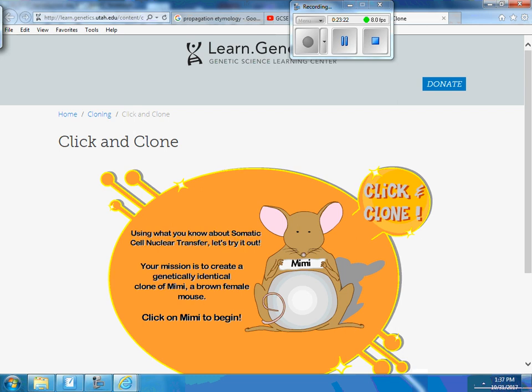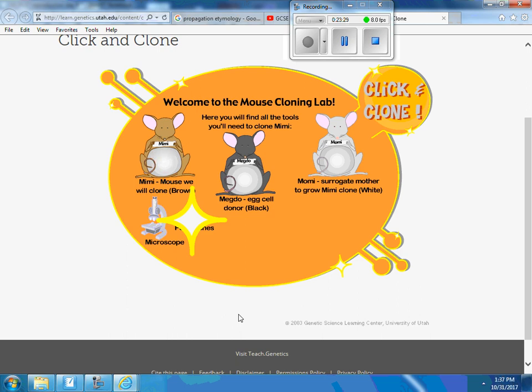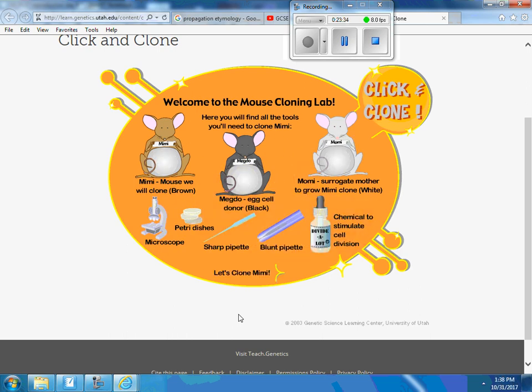Now, Mimi needs 3 different mice in order for this transaction to occur. We need the mouse we're going to clone. We need the mouse that we're going to borrow an egg from. And we need a mouse that we're going to surrogate. That means we're going to put the egg into her. We also need a microscope, petri dishes, pipettes, and a mitosis stimulator or cell division stimulator.